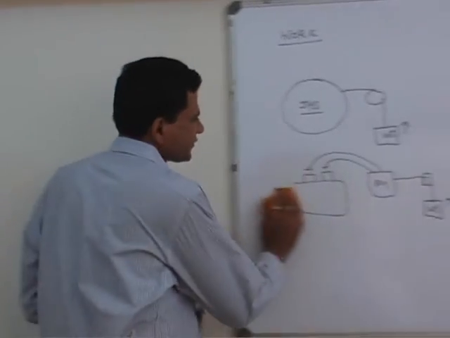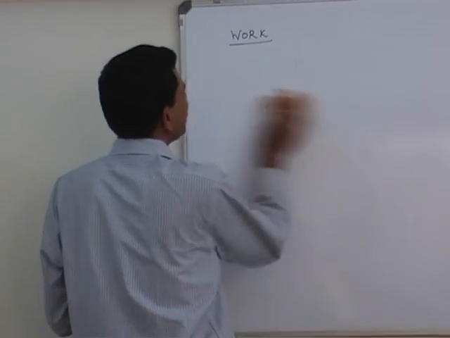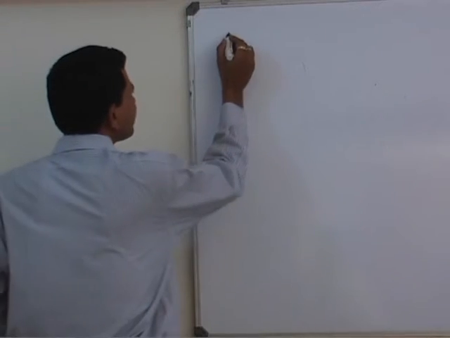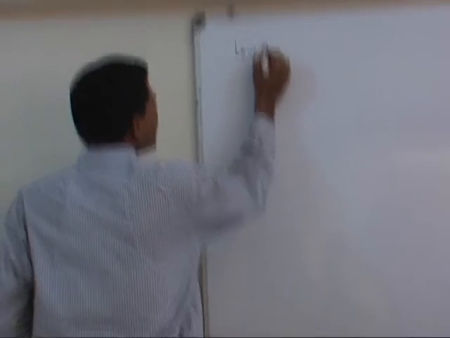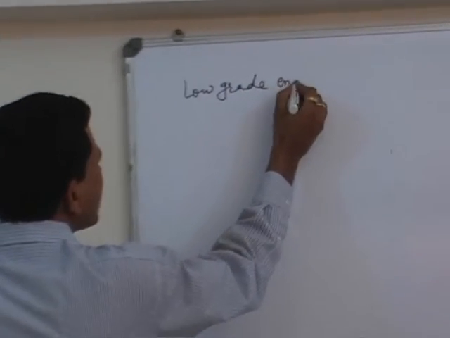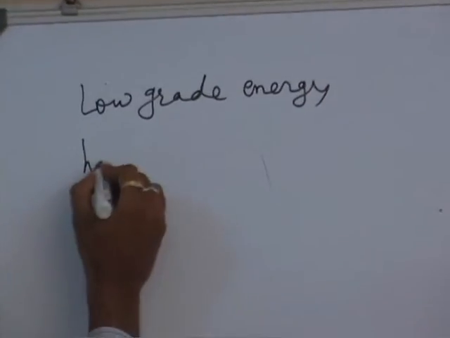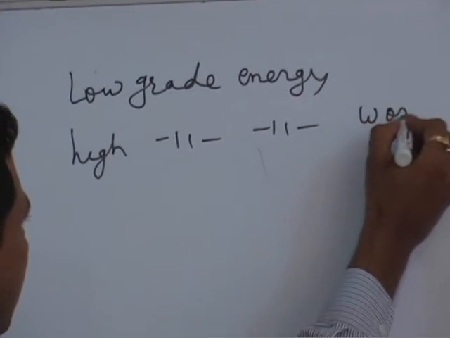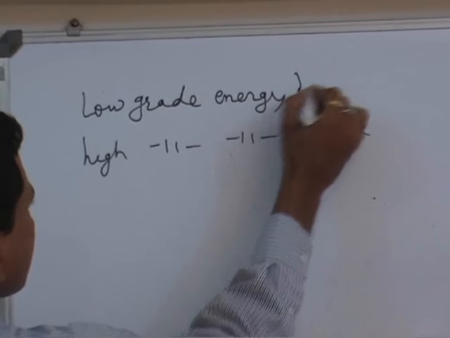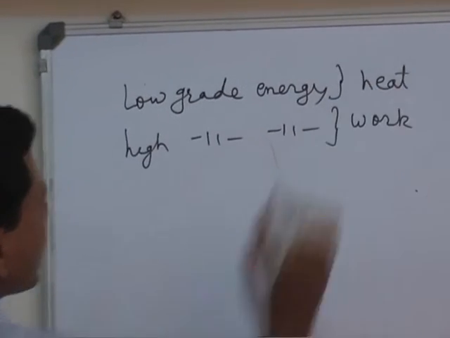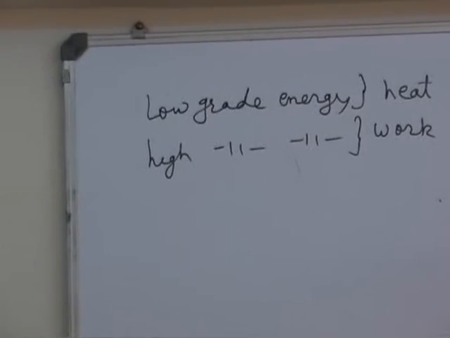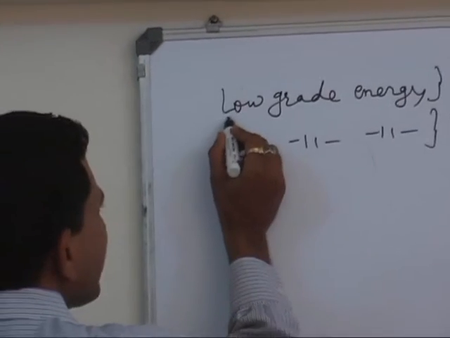So in case of heat, heat is said to be low grade energy, whereas work is said to be high grade energy. This is work and this is heat. This we conclude from the second law of thermodynamics.